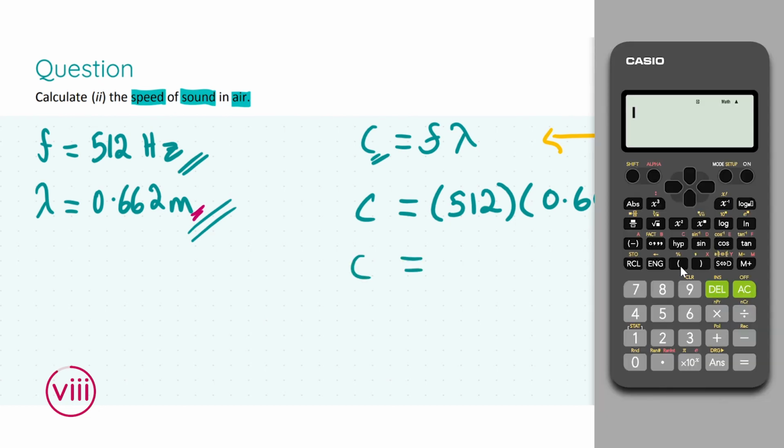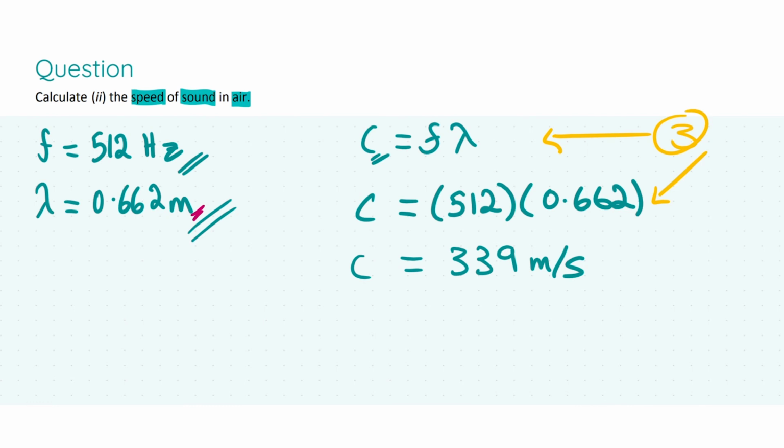So let's put that into our calculator. We have the frequency, 512, times the wavelength, which is 0.662 meters. Hit that equal sign, and we get, for the speed of sound in air, 338.944 meters per second. Or, rounding to 3 significant figures, we get the speed of sound in air to be 339 meters per second. Please do not forget your units. You will lose marks if you forget them. But if you don't forget your units, you get 2 marks for your correct answer at the end.